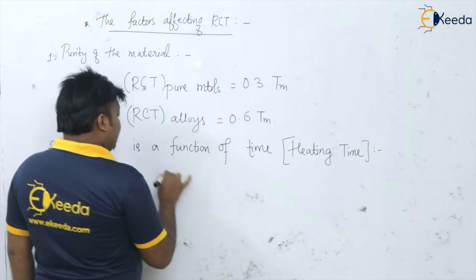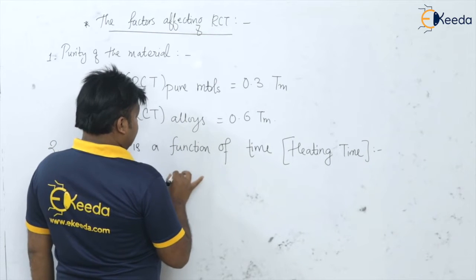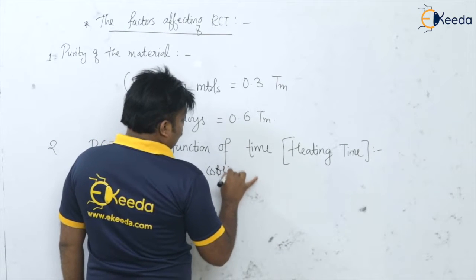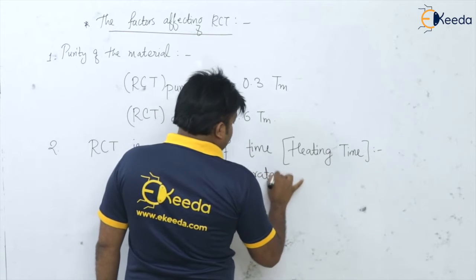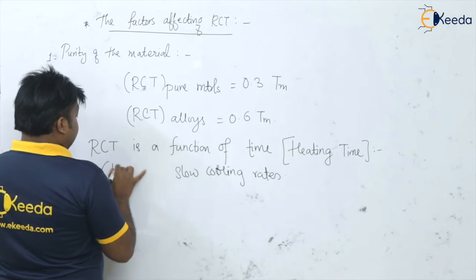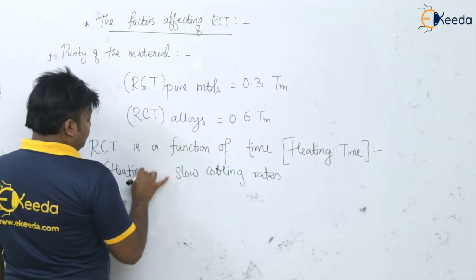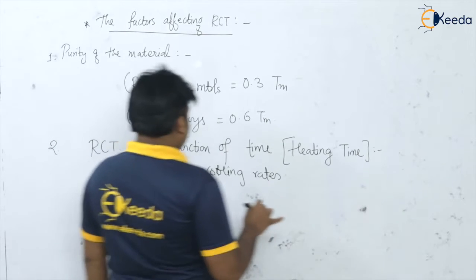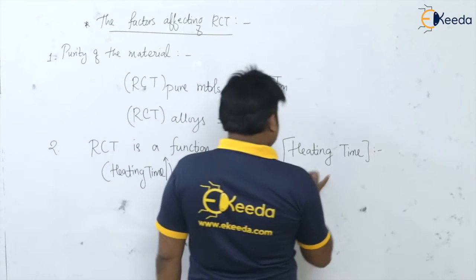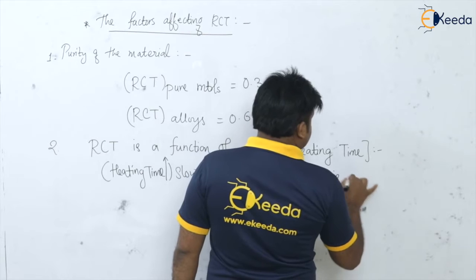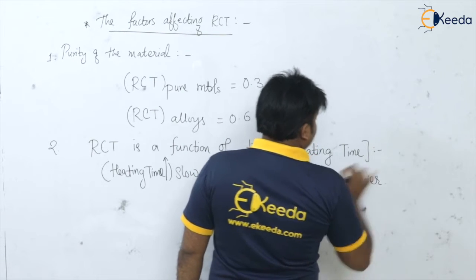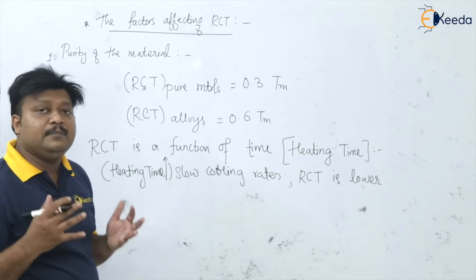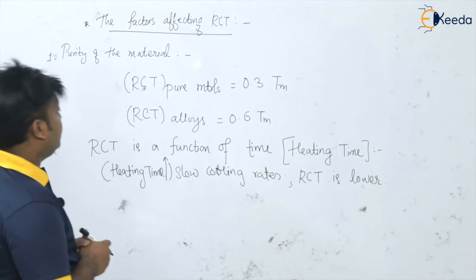So see here, if you are having slow cooling rates, that is nothing but the heating time is high. So for the slower cooling rates, the recrystallization temperature is lower. Please remember, for the slower cooling rates, we have the minimum recrystallization temperature.